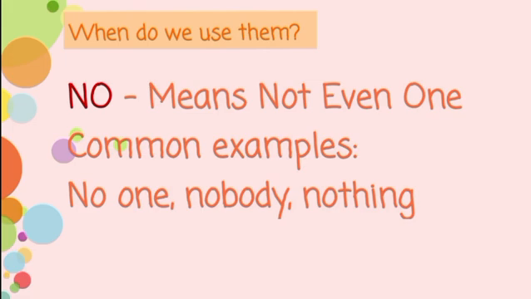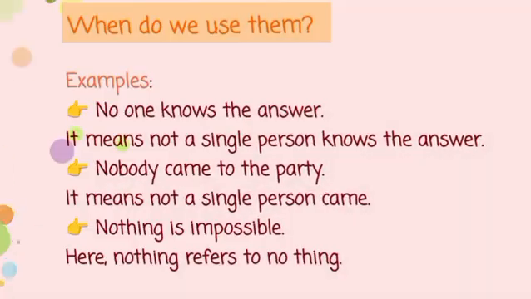Next we have no. No means not even one. Common examples here are no one, nobody, nothing. They are indefinite pronouns and they refer to not even one. Look at the examples. No one knows the answer.